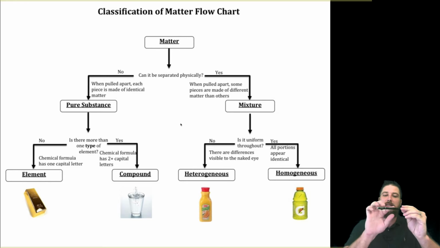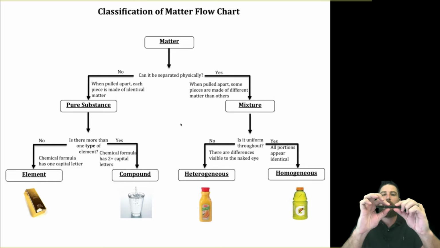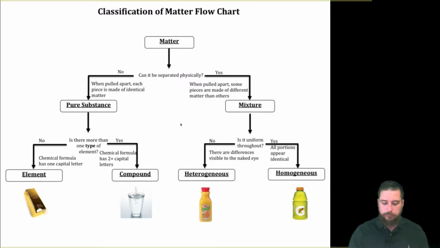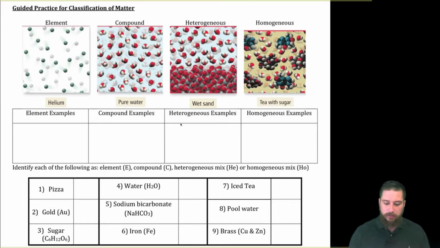This pin, this outer coating of the pin, just this black part right here, this is a mixture, and if we consider only just this part right here, does it look the same throughout? And the answer is yes, it does look the same throughout. It is a homogeneous mixture. And so let's go ahead and take a look at some examples here.